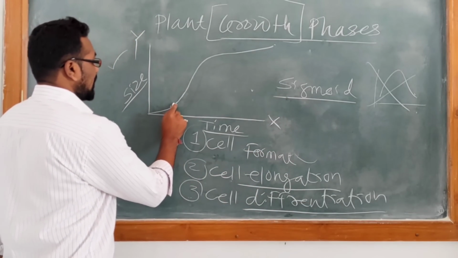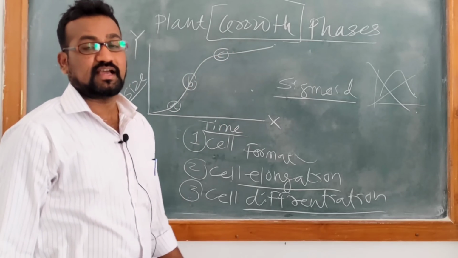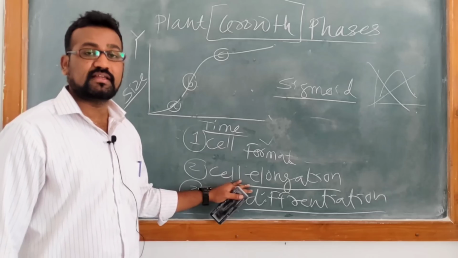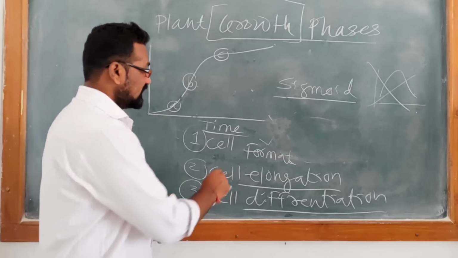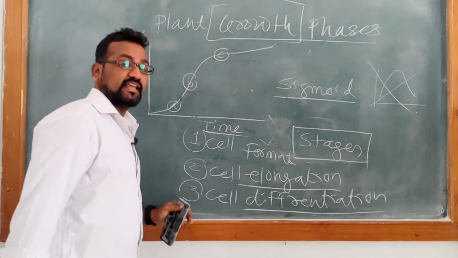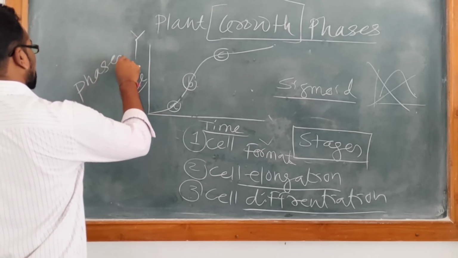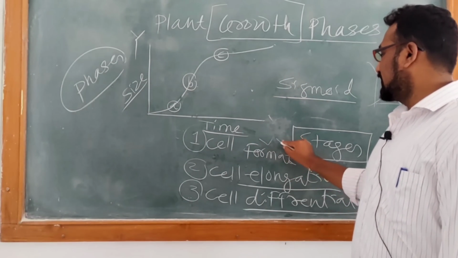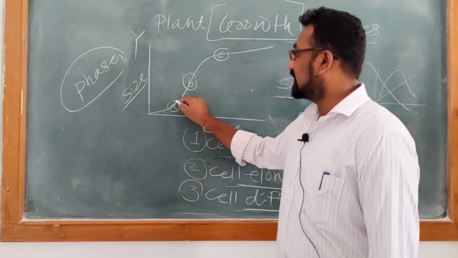Okay, so this graph shows three phases: A, B, C. I have represented them here. Please remember this, it is very important. So this graph and whatever I have written here are something different, but they are both included in a growth phase parameter. These are the stages in a growth phase, and here the graph is actually representing the phases. So what is the difference between stages and phases, we are going to discuss here. These stages include cell formation, cell elongation and cell differentiation, but the phases are written here.